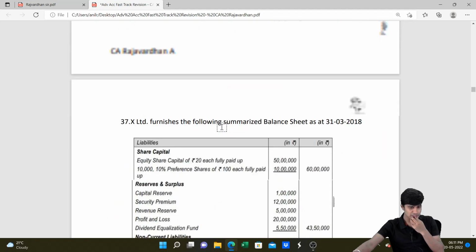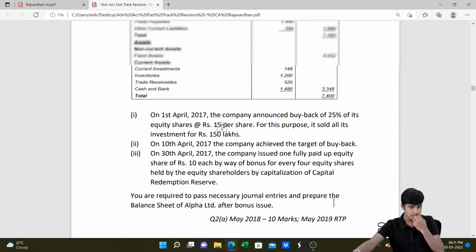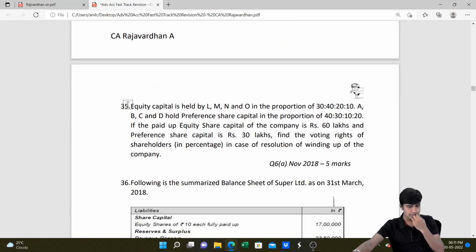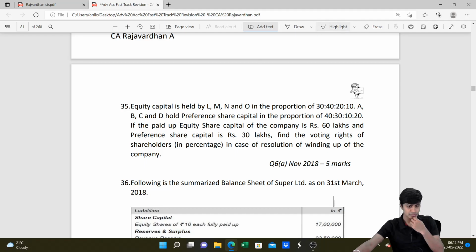Trying to figure out. Yes, this is the one. This is a November 18 exam question. It had come in the exam after that also. I think in May 2021 also there was a question on this. So there's no reason why you should be skipping this very important topic. Solve this question from November 18.